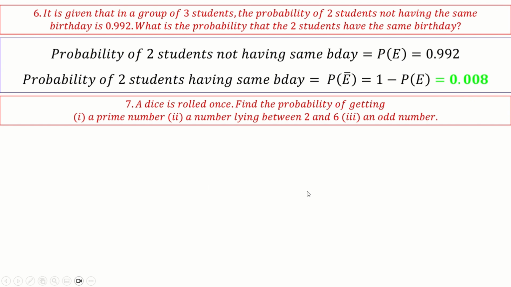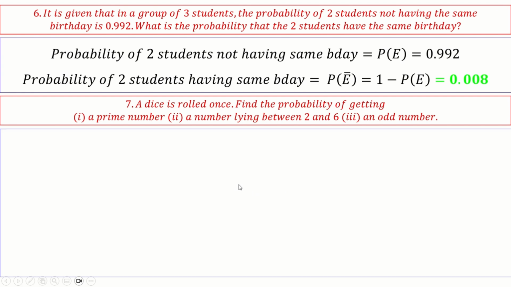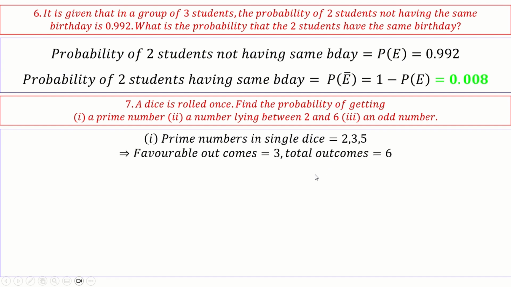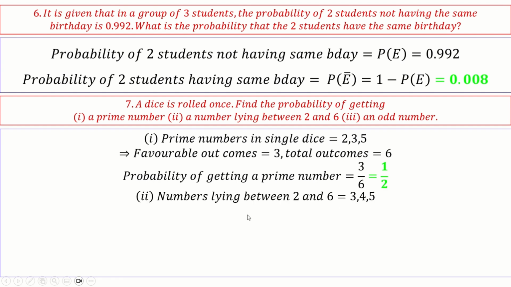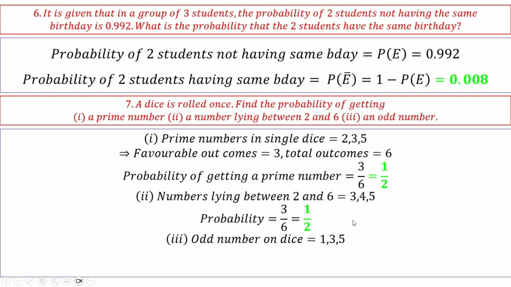A dice is rolled. Find the probability of getting a prime number, a number lying between 2 and 6, and an odd number. So when you roll a dice, how many total outcomes? 6: 1, 2, 3, 4, 5, 6. Prime numbers in that are 2, 3, 5. So the probability of getting a prime number is 3 by 6, which is 1 by 2. Numbers lying between 2 and 6 are 3, 4, 5. So again, the probability is 1 by 2. And odd numbers, you have 1, 3, 5. These three are odd numbers. So the probability of getting an odd number is again 1 by 2. Same. Next.